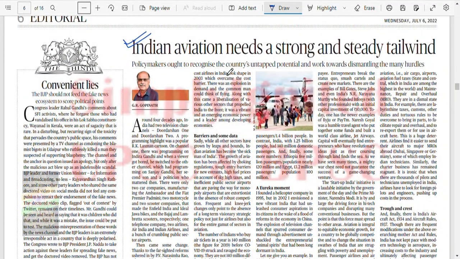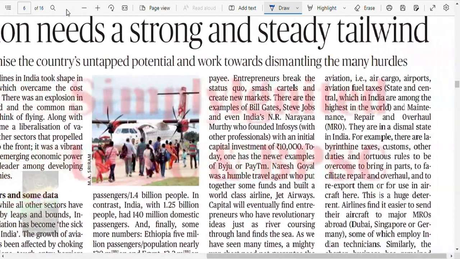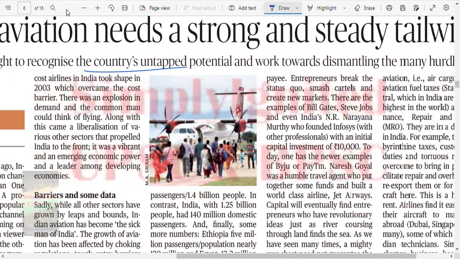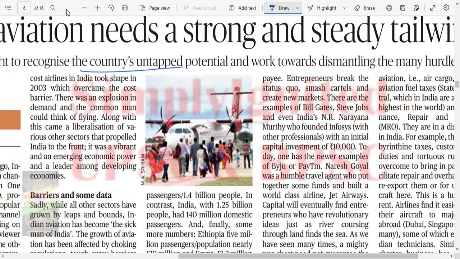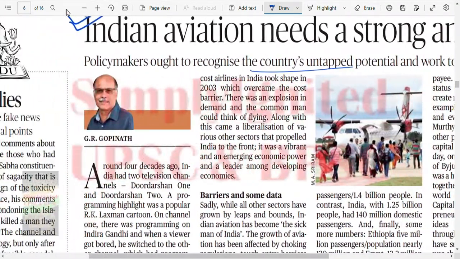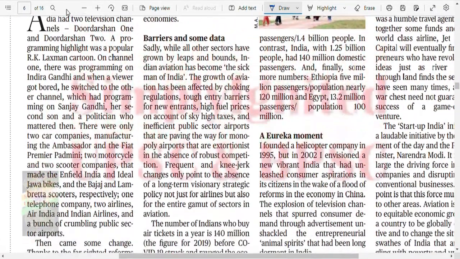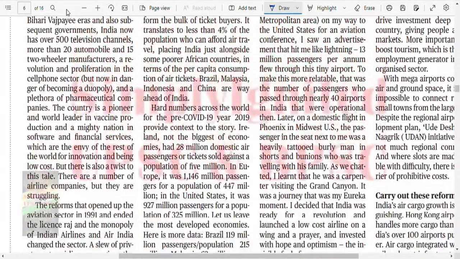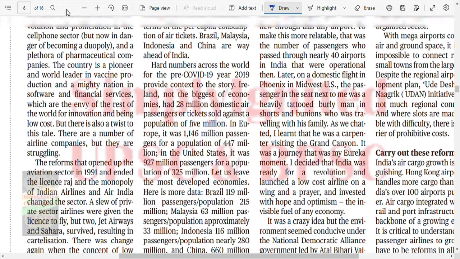Indian aviation needs a strong and steady tailwind. Policy makers ought to recognize the country's untapped potential and work towards dismantling many hurdles. I'll be doing it very briefly. It is just the problems of this sector, right? There are things they have given. The reforms opened up the aviation sector and all those things. Sahara survived, resulting in cartelization.